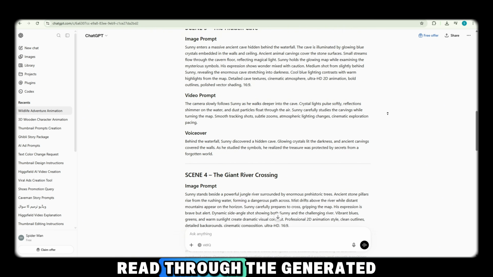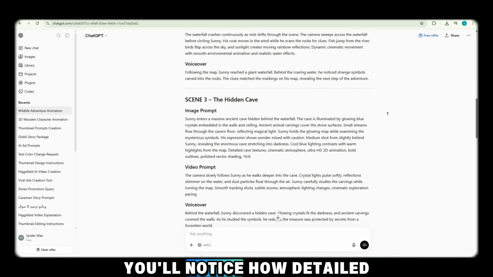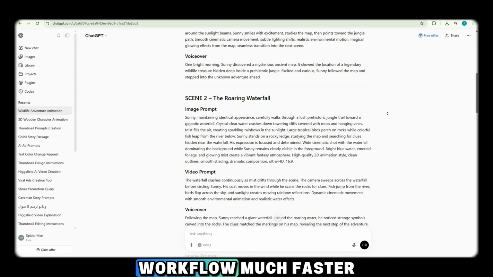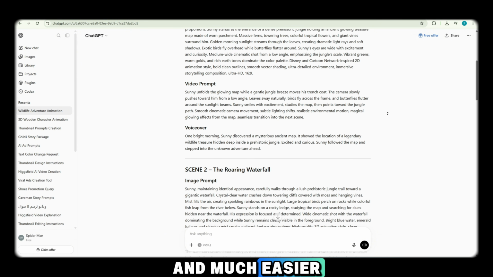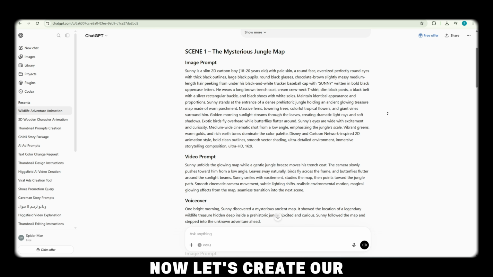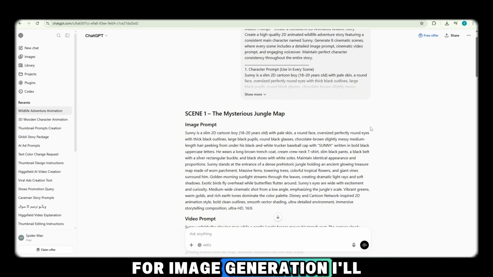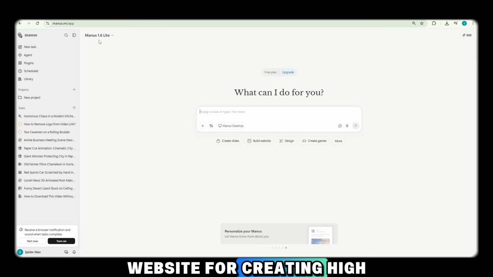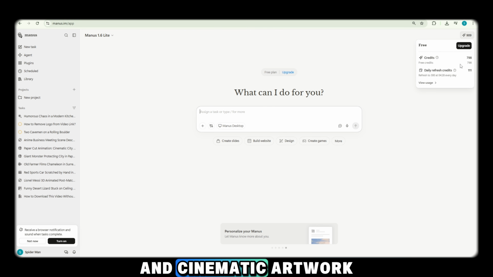Take a moment to read through the generated scenes. You'll notice how detailed and well-structured every prompt is. This makes the entire workflow much faster and much easier. Now let's create our images. For image generation, I'll use MANUS Light. This is an excellent AI website for creating high-quality illustrations and cinematic artwork.